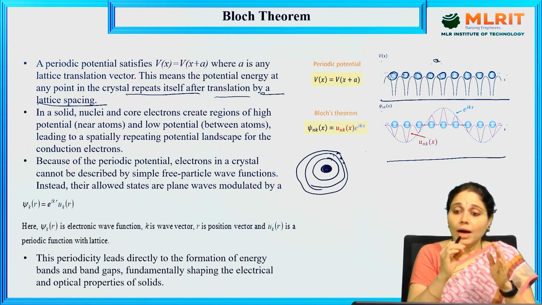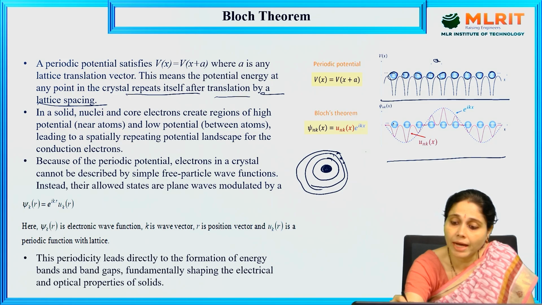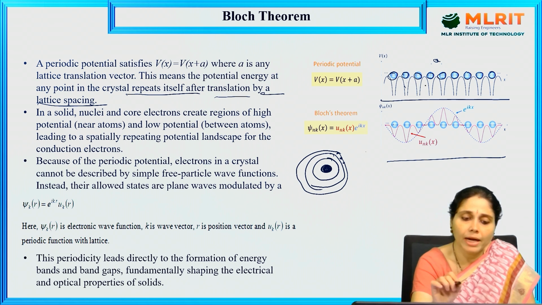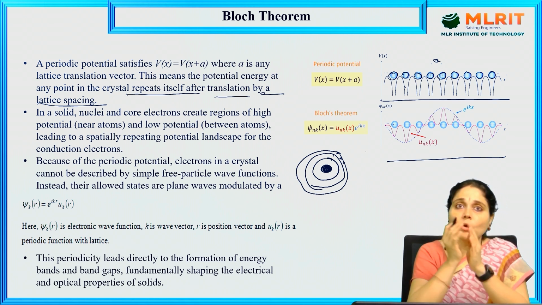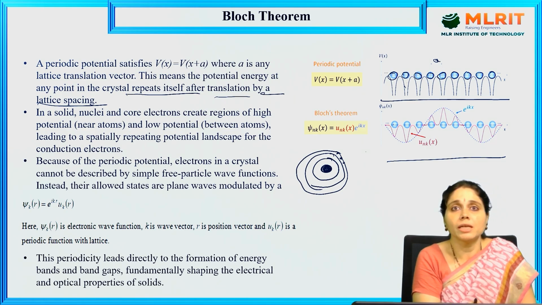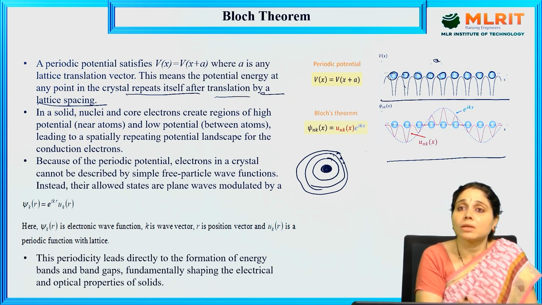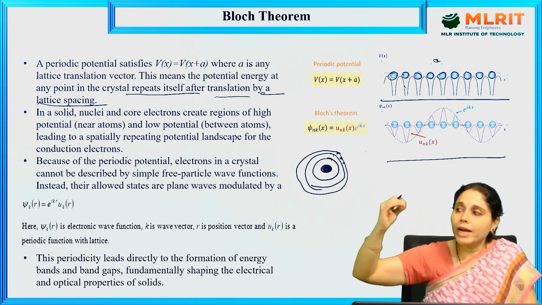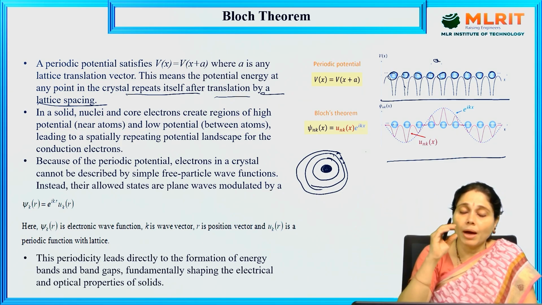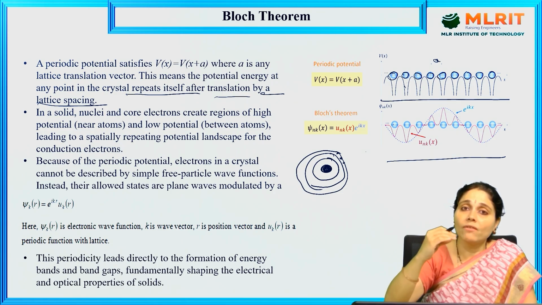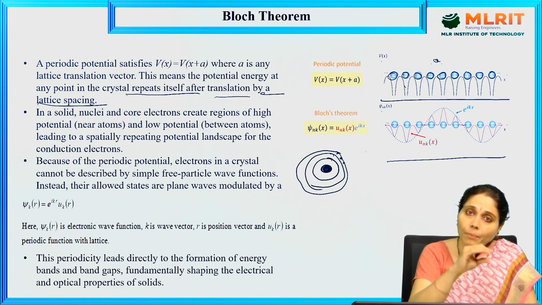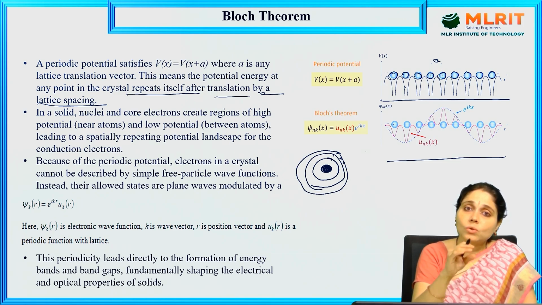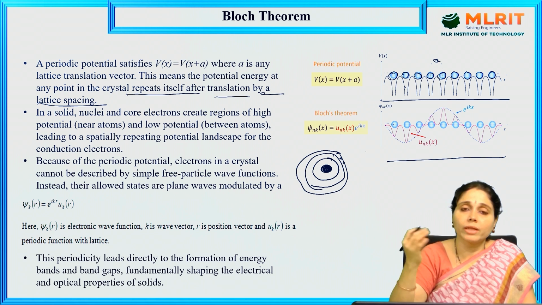Okay, so high potential can be found near the atoms, and low potential can be found in between the atoms. In between means atomic transitions between the atoms, where we can find the low potential. So this leads to a spatially repeating potential landscape for conducting electrons. When an electron moves from one atom to another, the path it follows will have a regular repetition. It possesses potential energy, and also kinetic energy during this movement.